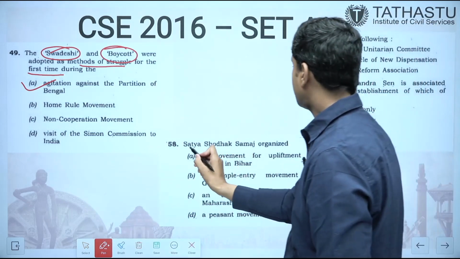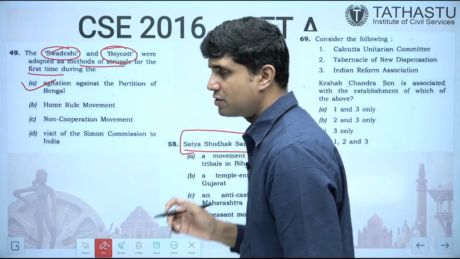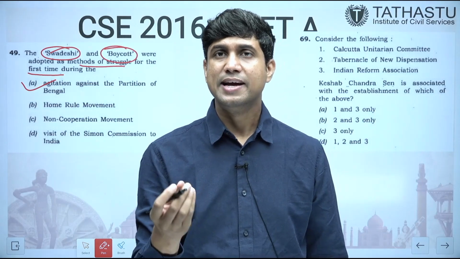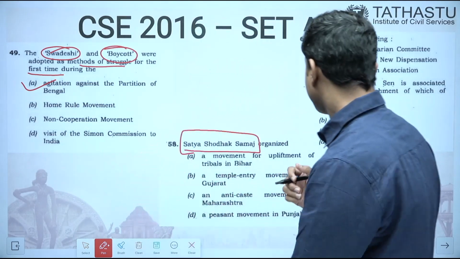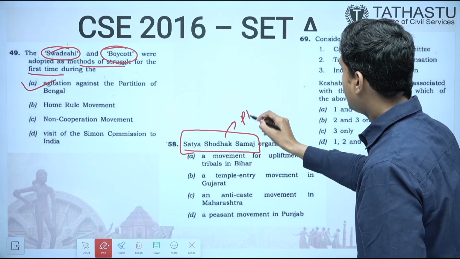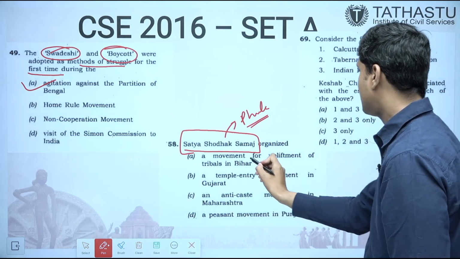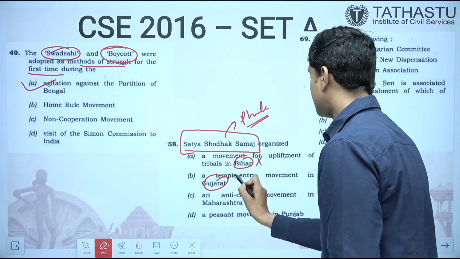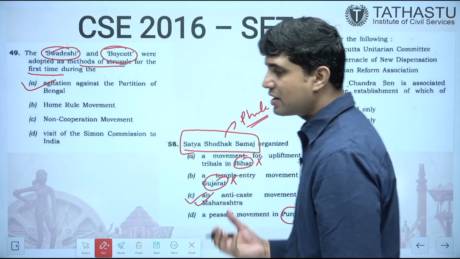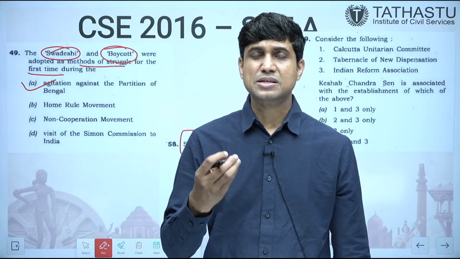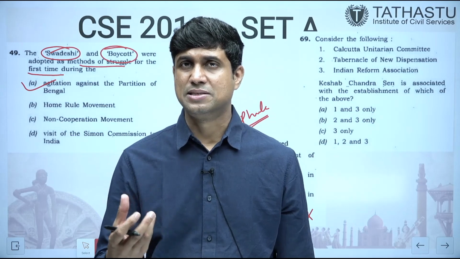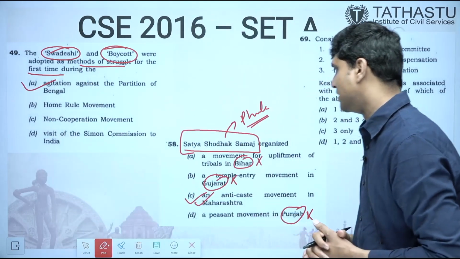Second question is, Satyashodhak Samaj organized. Satyashodhak Samaj or Truth Seeker Society was an organization started by Jyotiba Phule in 1873 in Pune. So if we see the place itself, you can easily eliminate. If you know that it was started by Phule, who was from Maharashtra, Bihar cannot be there, Gujarat cannot be there, Punjab cannot be there, an anti-caste movement in Maharashtra. And what was the aim of this Satyashodhak Samaj? To work for the social, educational, political rights of the downtrodden, Dalits, untouchables, to work for their civil liberties.